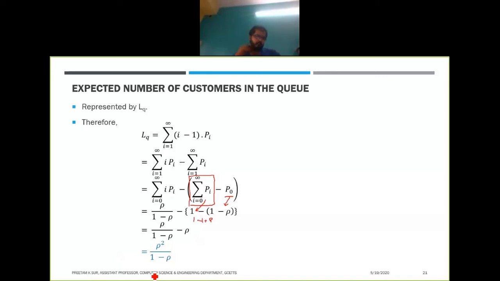Okay, so this is what we have got. So we'll end here today. The waiting time for this M/M/1 model of queue, we'll try to find out the next day, along with the other models which we will have in our syllabus. If you have any queries, you can ask now.